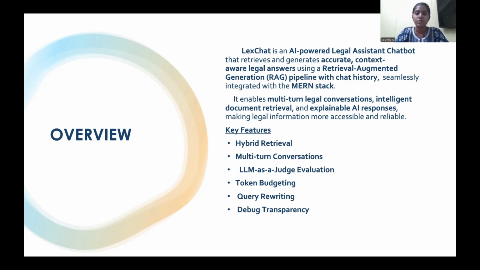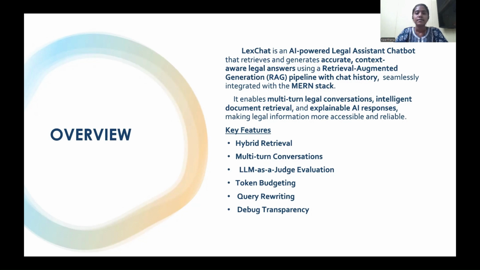The key features we have are hybrid retrieval. Instead of only keeping lexical matching, we have also introduced lexical matching plus semantic matching so that it understands the context correctly. It supports multi-turn conversations, and the important part is LLM as judge evaluation. Instead of a human judging the generated responses, the LLM itself judges it and scores out of 5. Token budgeting is present, that is, we dynamically adjust the tokens for the conversation length and also the conversational history.